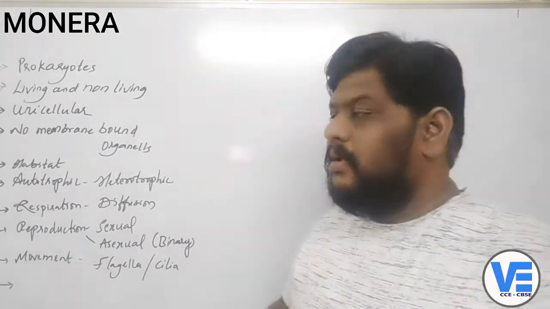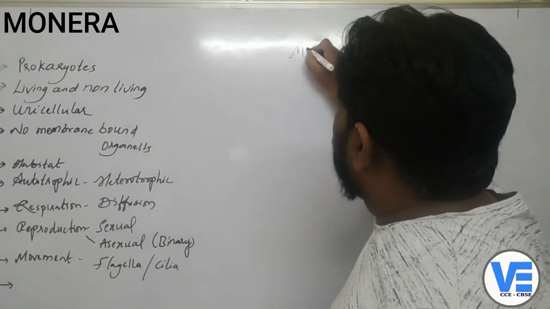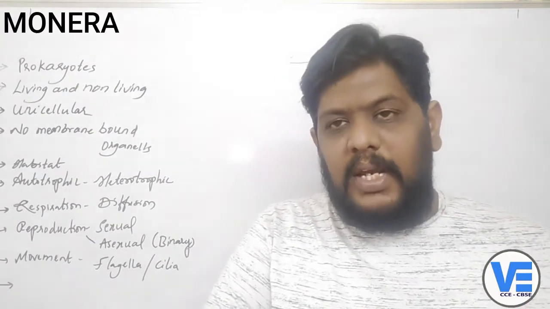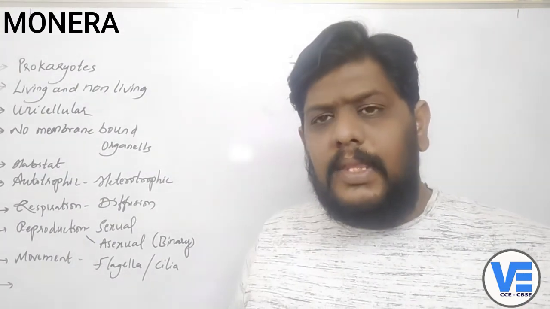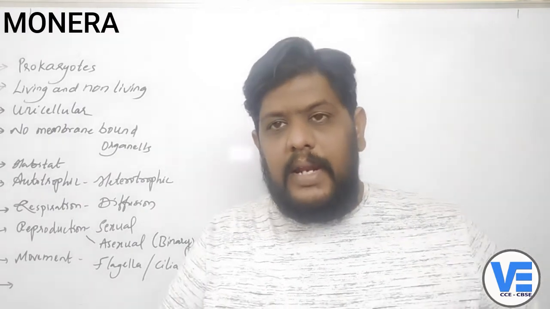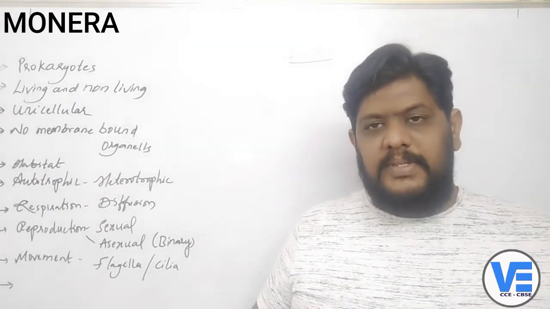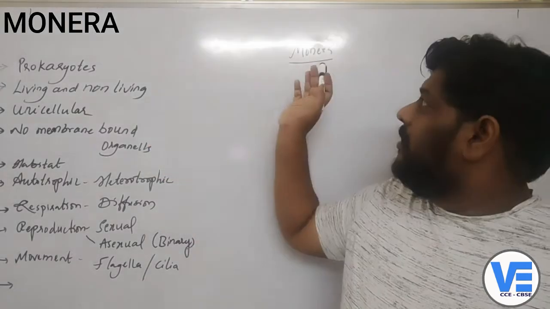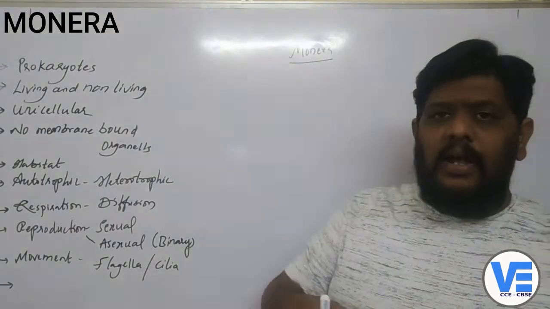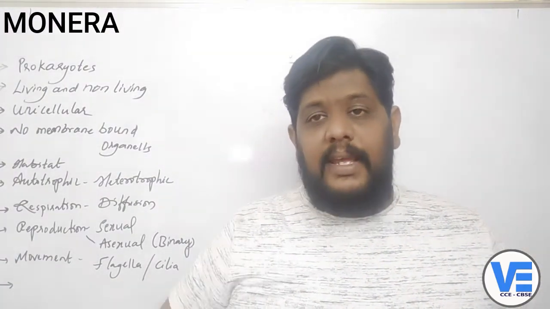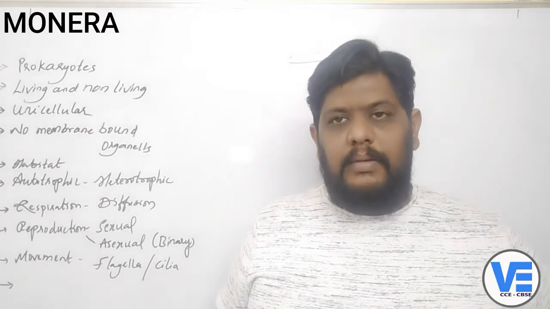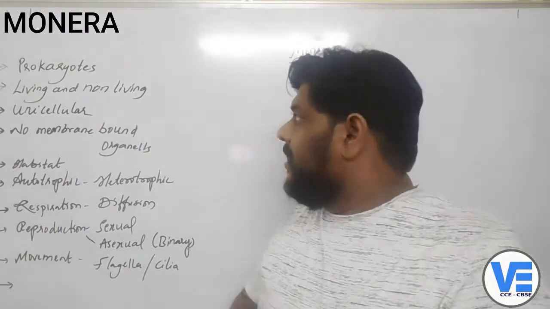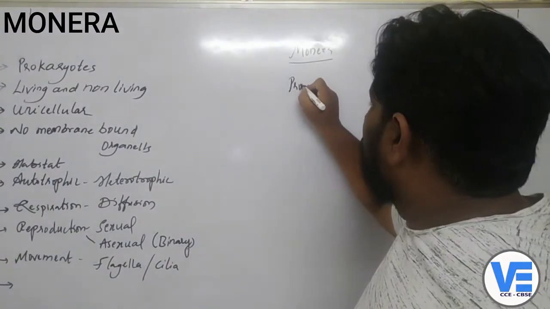Okay. So now we are talking about the Monera. What are the characteristics of Monera, right? That means what kind of organisms are placed in the kingdom called Monera? How we have classified the organisms into 5 kingdoms, what organisms are placed in the Monera and what are their characteristics, and on what basis did Whittaker select them and classify them into the kingdom called Monera, right? So the first point is that they are the prokaryotes.